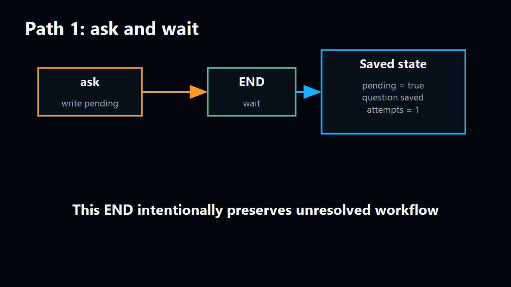On the first vague turn, the graph asks a clarification and then reaches end. This path should keep pending state. Pending clarification is true, the question text is saved, and the attempt count increases. That is intentional because the next user message is expected to answer this question.